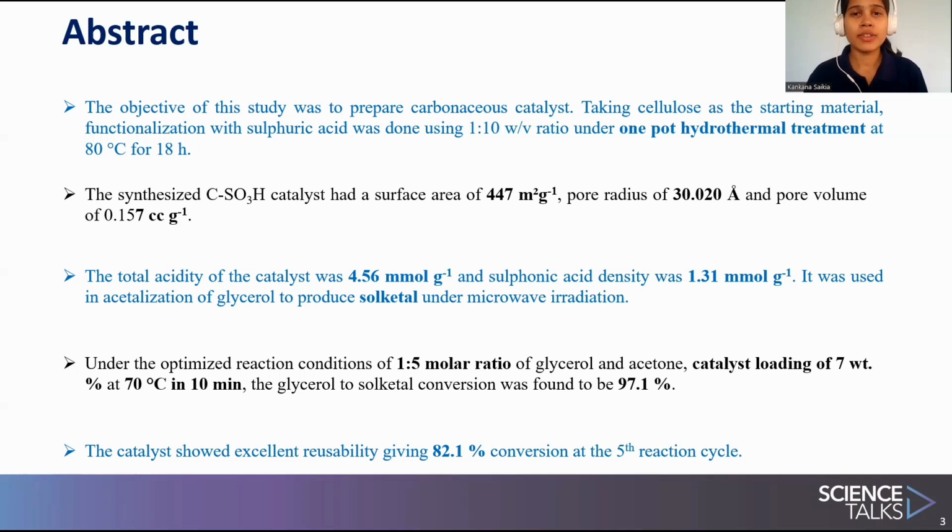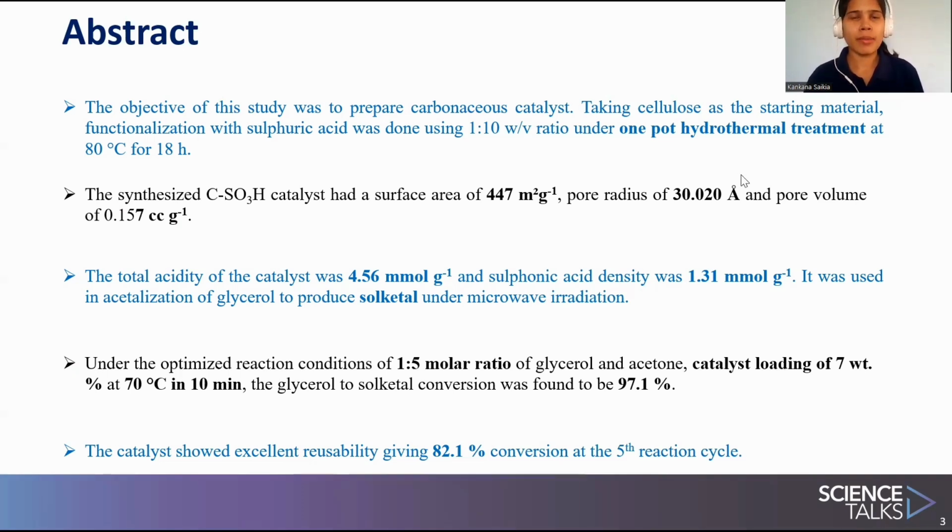It had a large surface area of 447 meter square per gram, a pore radius of 30.02 angstrom, and a pore volume of 0.157 centimeter cube per gram. The total acidity of the catalyst was 4.56 millimole per gram, and the sulfonic acid density was 1.31 millimole per gram. It was used in acetalization of glycerol to produce Solketal under microwave irradiation.